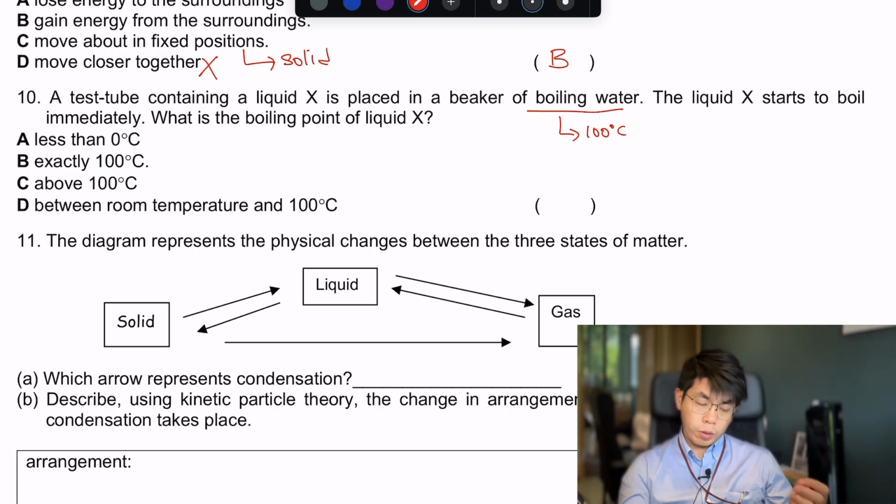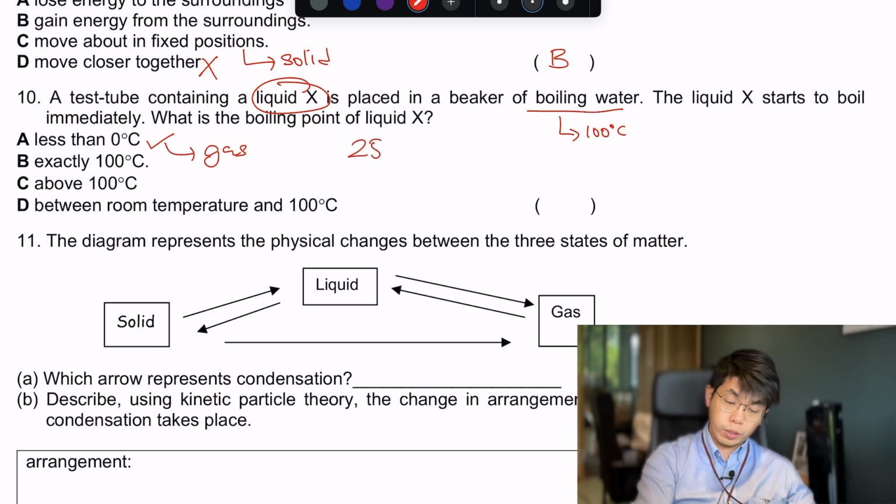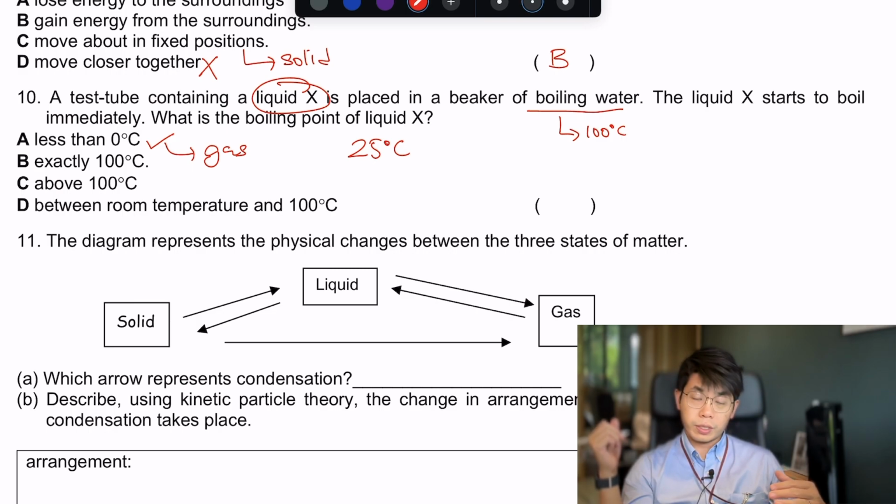It cannot be less than 0 degrees Celsius, however, it's liquid. If it's less than 0 degrees Celsius, it will already be a gas, because room temperature is 25 degrees Celsius. It will not be a liquid. It will be a gas.